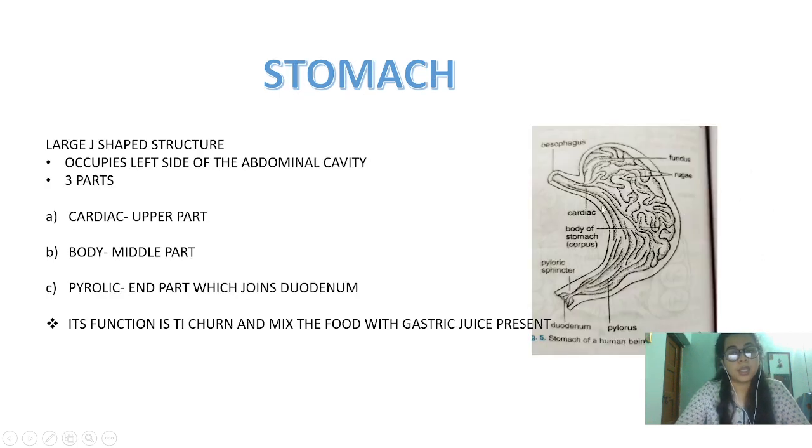The next part of the digestive system is the hero, the stomach, which consists of three parts: the fundic part, the cardiac part and the pyloric part. The cardiac part is the uppermost part, which connects to the esophagus. The fundus or body is the middle part, and the pyloric part is the end part, leading to the small intestine. What is its function? Mainly mixing or churning of the food. The gastric juice present inside the stomach mixes with it, and the HCl, the acid, gets mixed with the food.